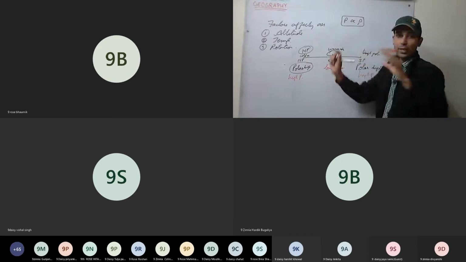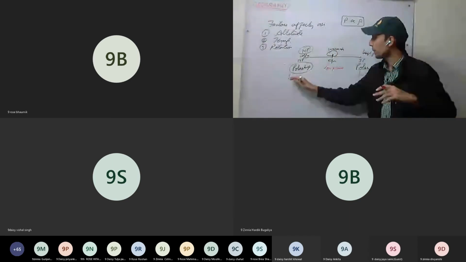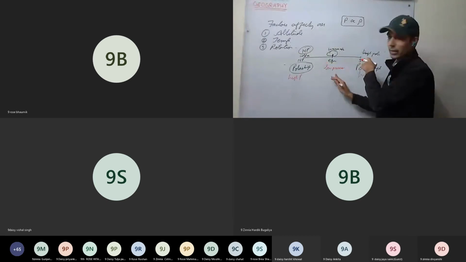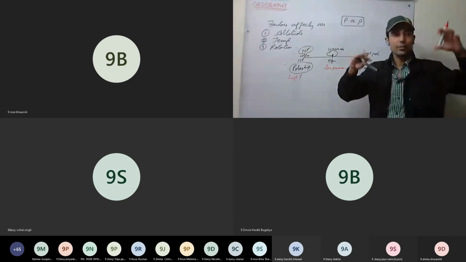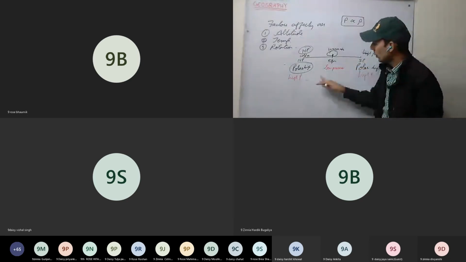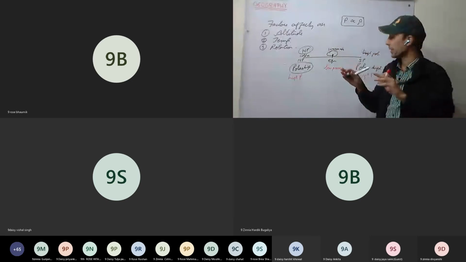Now see here, whenever there is a difference in pressure, the wind blows from high pressure towards low pressure to balance that. That is clear. Similarly, water flows from height towards the lowlands. So wind will flow from high pressure towards low pressure to equalize and balance it.